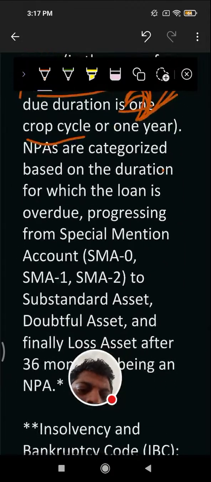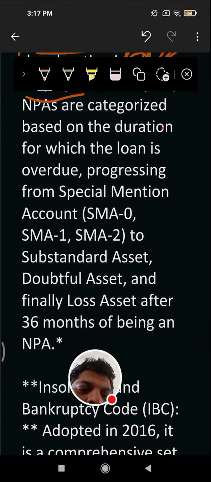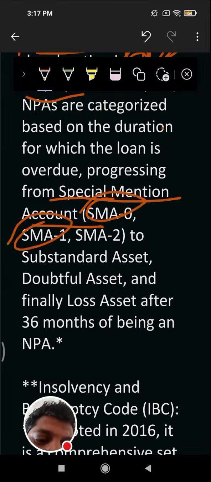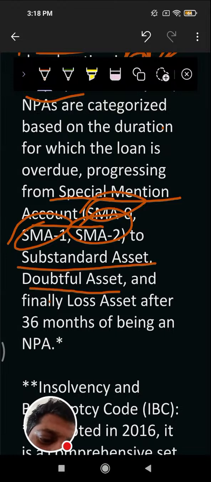NPAs are categorized based on the duration for which the loan is overdue. Processing from special mention after NPA, it goes to SMA1, SMA2, and SMA3 category, then substandard, doubtful, and finally loss asset after 26 months.